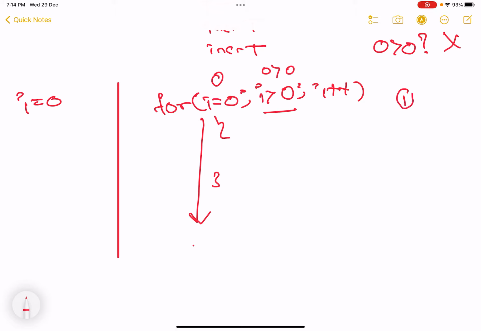First, the moment you initialize, that is the first part, it will get executed. Second time, the termination part will be checked. After that, increment and go back to 2. Increment and go back to 2. This is 1, this is 2, this is 3.